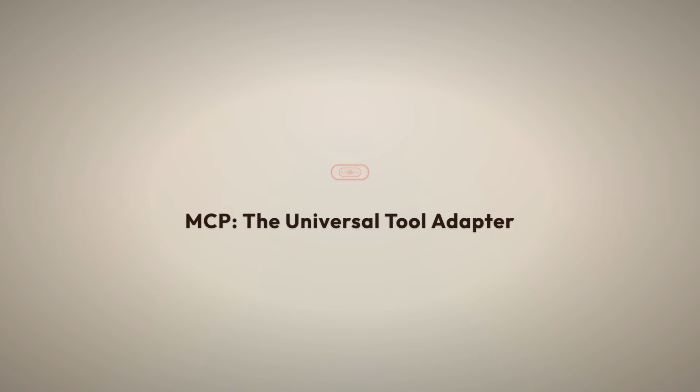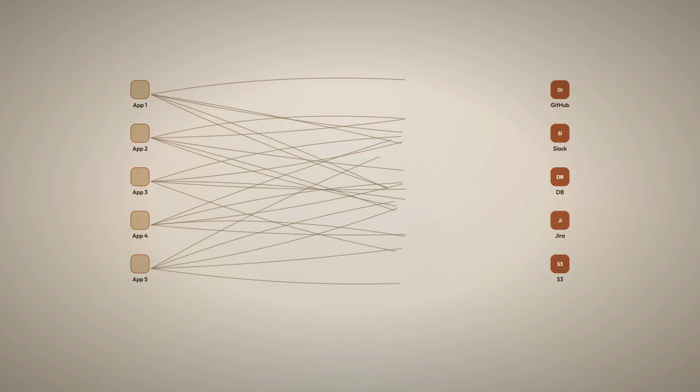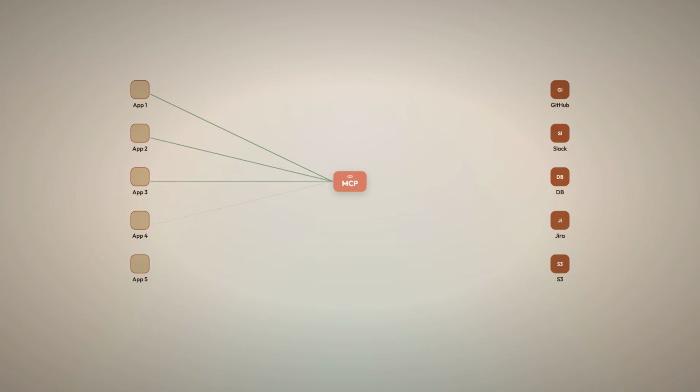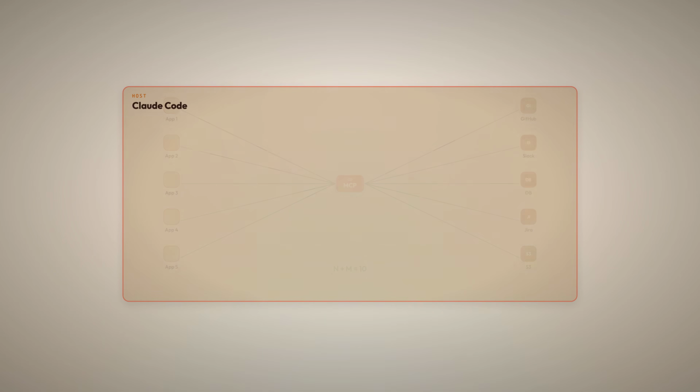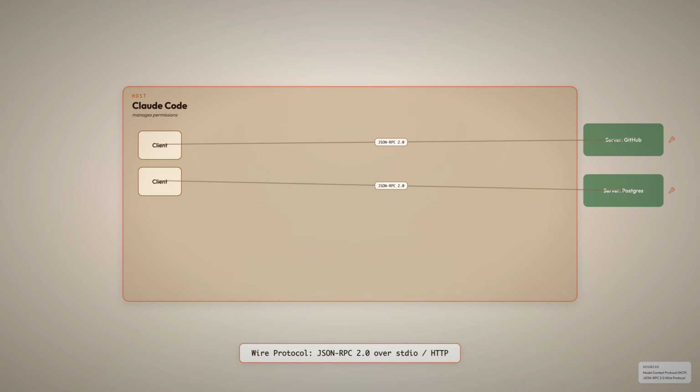Think of MCP as USB-C for AI, an open standard for connecting agents to external tools. Without it, every application needs a custom integration with every tool provider. That's n times m connections, a spaghetti mess. MCP reduces this to n plus m. The architecture is 3 tiers. The host, that's Claude Code, manages permissions and contains clients. Each client maintains a one-to-one session with a server. And servers expose the actual tools. The wire protocol is JSON-RPC 2 over stdio or HTTP.